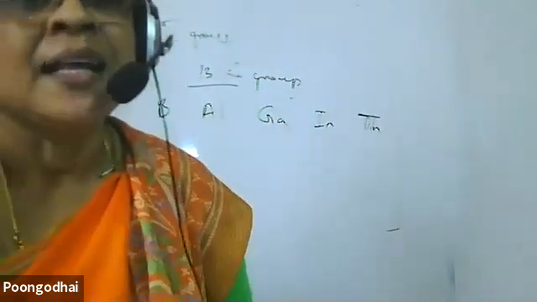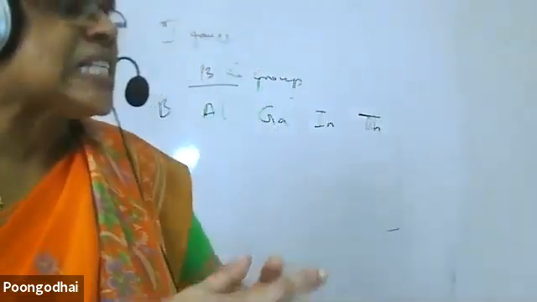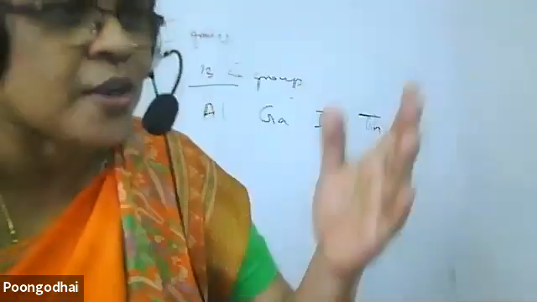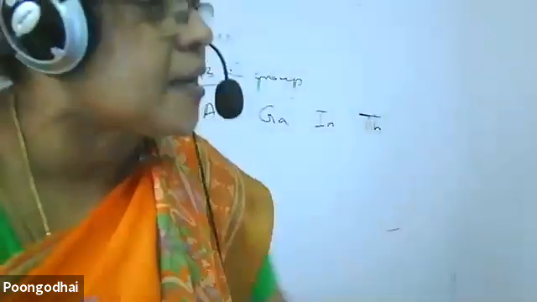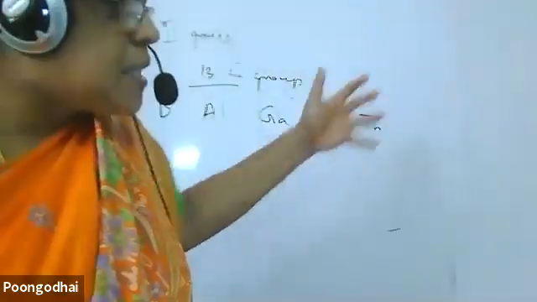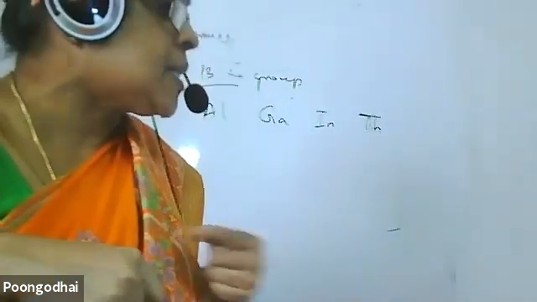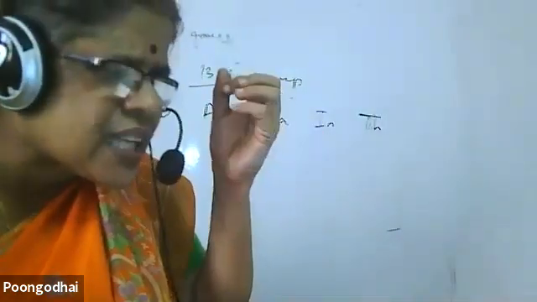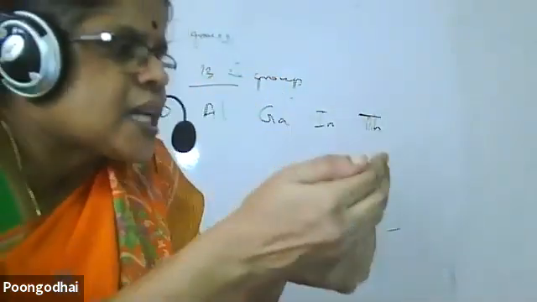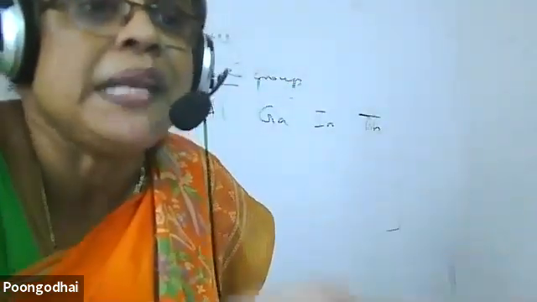So, clear? Which has a greater tendency to donate electron? Metals have the ability to donate electron. And which element will easily donate electron? Elements of bigger atomic size are ready to lose electron. Why? When the size of the atom is bigger, the valence electrons are held loosely by the nucleus, so the outer electron can be easily donated. If the size of the atom is smaller, the outer electrons are held tightly by the nucleus, so the tendency to remove the electron will be lesser.